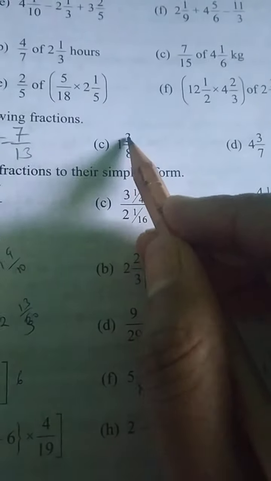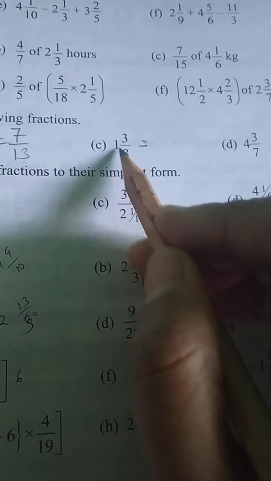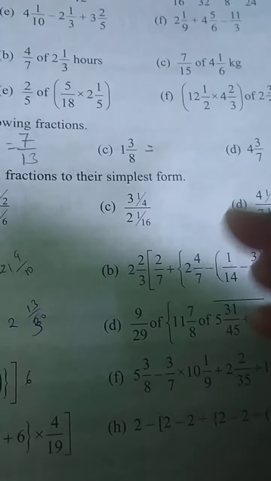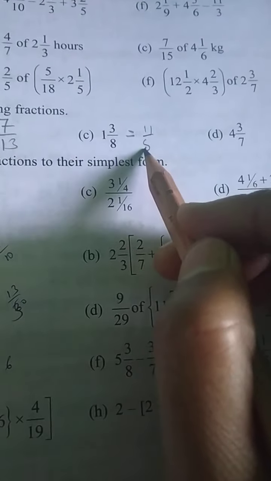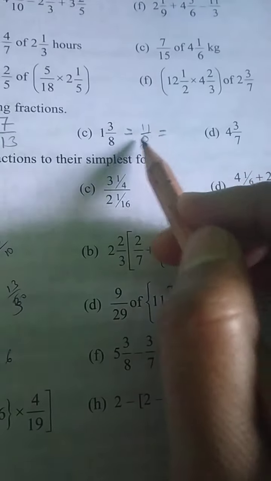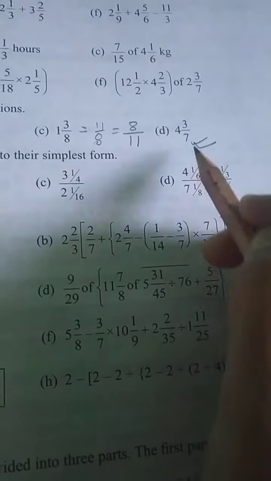Okay. 1 3 by 8, this is in mixed fraction. So first of all you will change this into an improper fraction. 8 1s are 8 plus 3. 8, 9, 10, 11, 11 by 8. Okay, now you have to make its reciprocal also. So 8 by 11. Similarly this one you have to do.